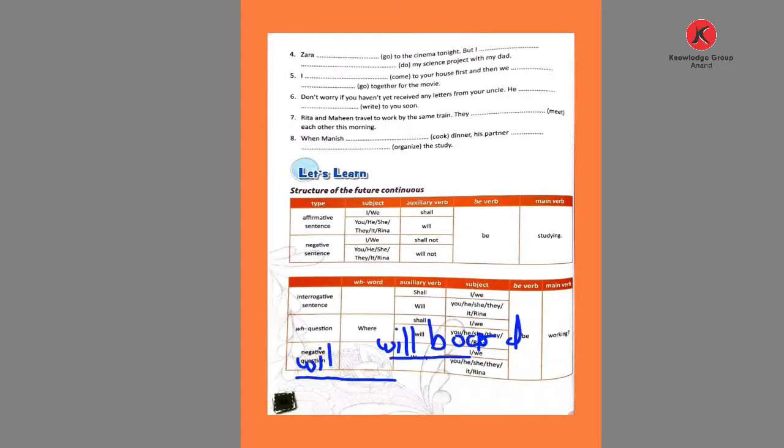See here, the fourth. Zara blank to the cinema tonight, but I blank my science project with my dad. So the fourth answer is in the first. What do we write? Will go. The action is completed tonight. Cinema, going tonight, night show.